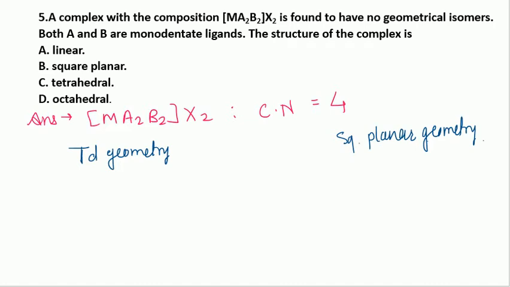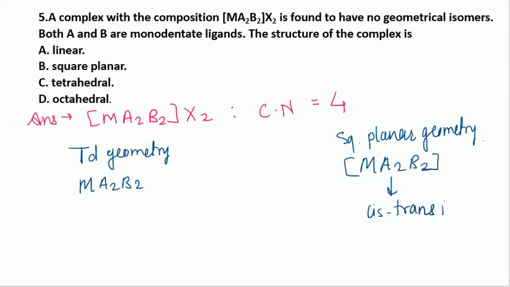Tetrahedral complexes have no geometrical isomerism if the complex has the metal ion bonded to A2 B2, and if the square planar geometry has the metal with A2 B2, then they show the cis-trans isomerism. But the present compound does not show the cis-trans isomerism, hence the geometry will be tetrahedral, and hence option C is the correct option.